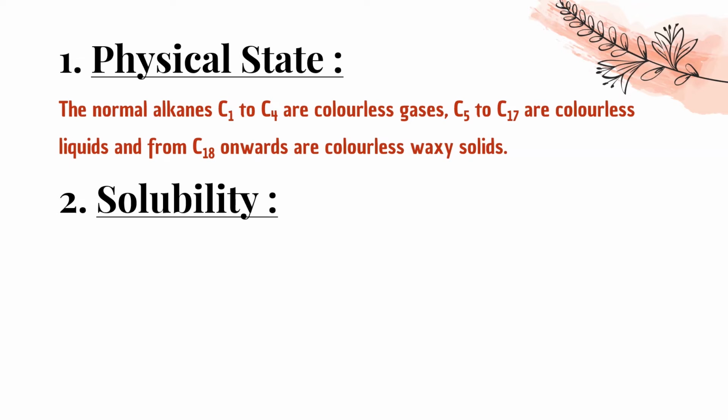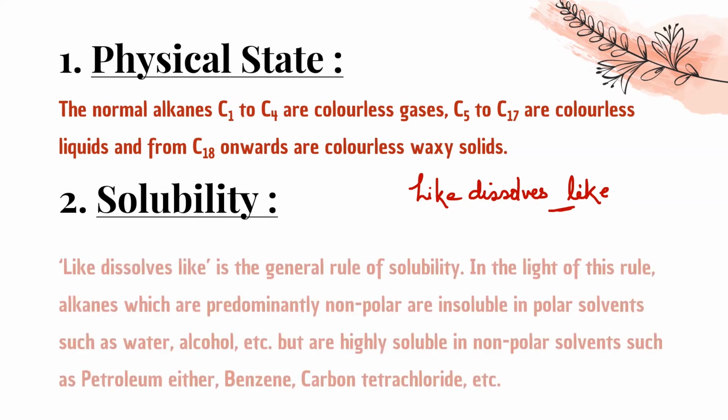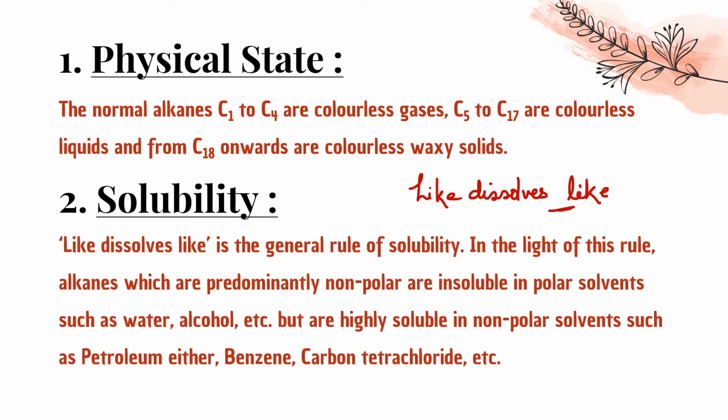Solubility. If we talk about solubility, I have explained in chemical bonding that like dissolves like. That means water is polar, so the thing to be soluble in water should be polar, isn't it? So like dissolves like is the general rule of solubility.